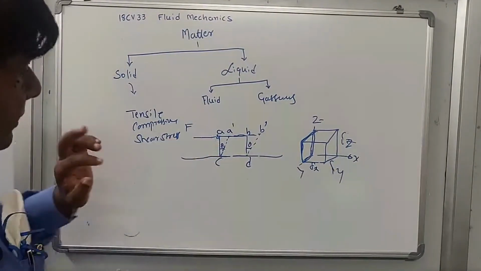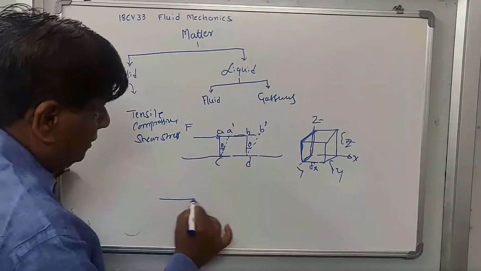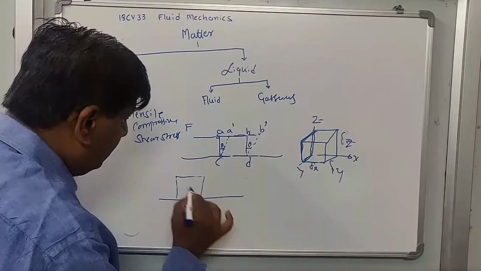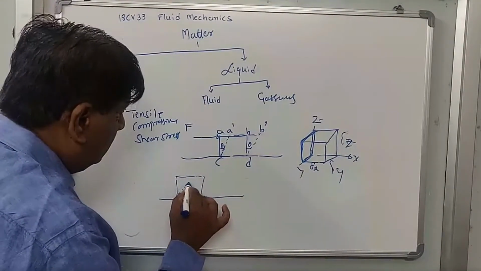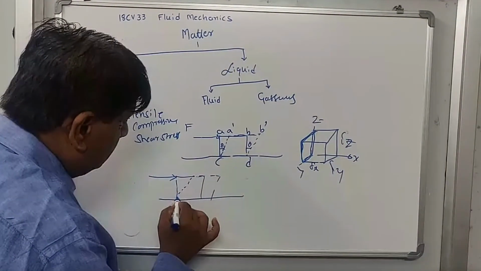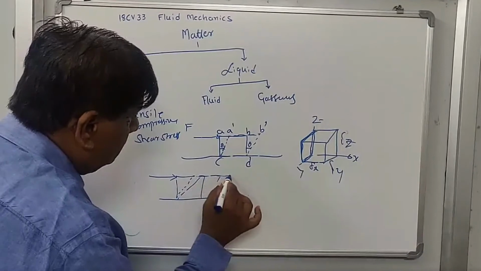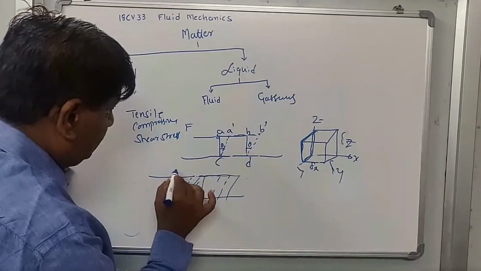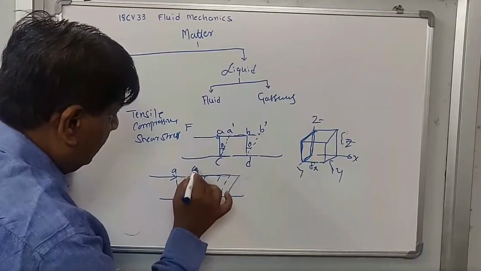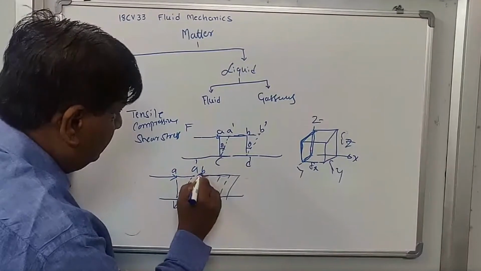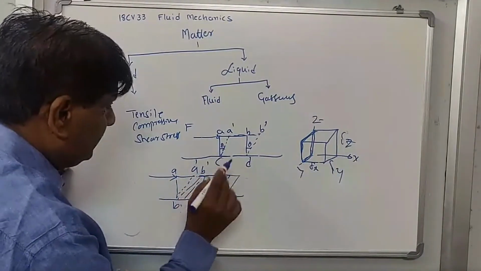But you can take the fluid. Suppose this is a fluid particle, a rectangular fluid particle. If I am applying shear stress, then this fluid particle will continuously take new positions, that is A, B, A dash, B dash, A dash, B dash, and so on, C dash.